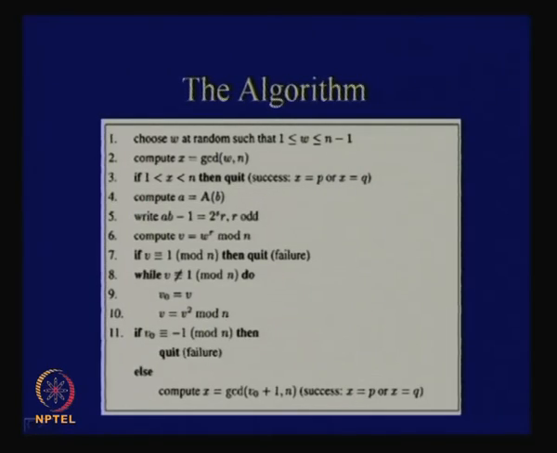Then you compute the value of w to the power of r. You have chosen one value of w, and r is the odd value, and you compute w to the power of r mod n. So, you get a value v. If v is equal to 1, then it is a failure. Otherwise, if v is not equal to 1, we try to find the squares of w to the power of r. So, we calculate w to the power of r, w to the power of 2r, and so on, the squares. Wherever you get a 1, you quit this loop.